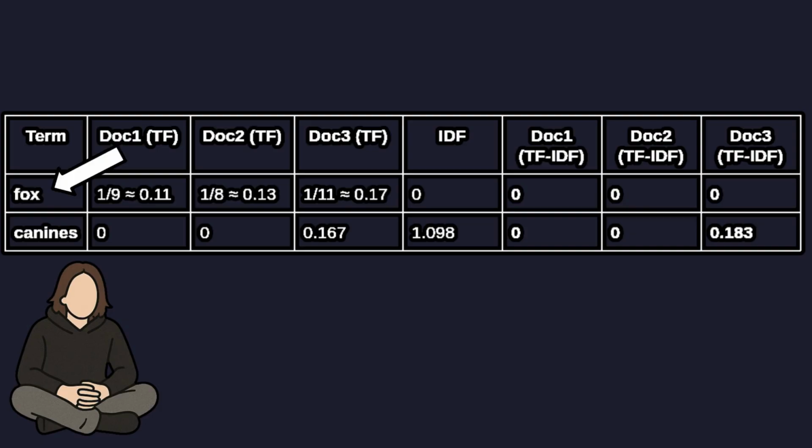Notice, the word fox gets a TF-IDF of 0 in all the documents, thus it's too common to be useful. But the word canines only scores in doc 3, making it a strong signal for the document. If we were to search for canines, only the 3rd document would show up. But if we searched for fox, every document would show up, as the word fox appears in every document. But every document has a TF-IDF score of 0.